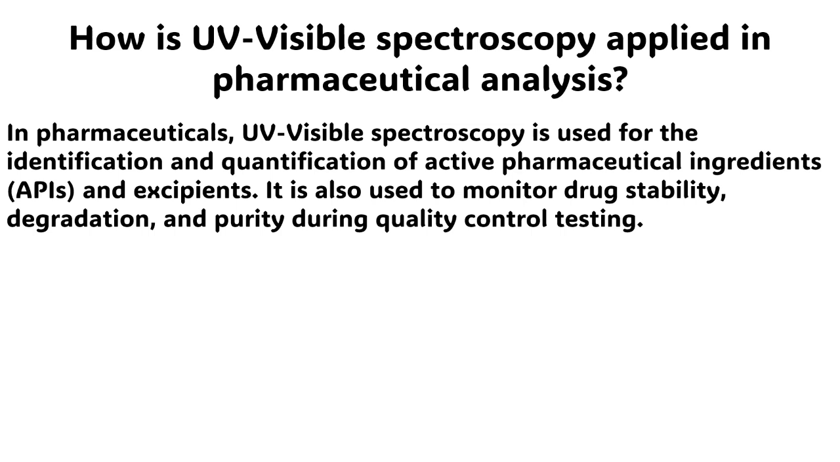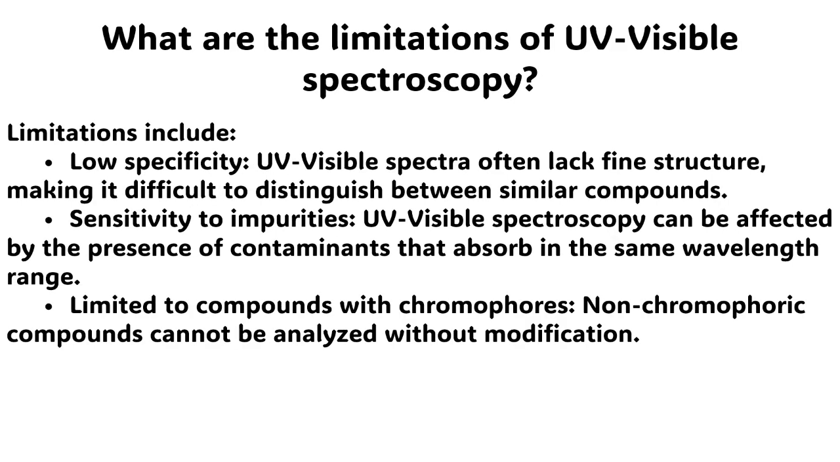The next question is, how is ultraviolet and visible spectroscopy applied in pharmaceutical analysis? The answer to this question is very simple. In pharmaceuticals, ultraviolet and visible spectroscopy is used for the identification and quantification of active pharmaceutical ingredients, APIs, and excipients. It is also used to monitor drug stability, degradation, and purity during quality control testing.